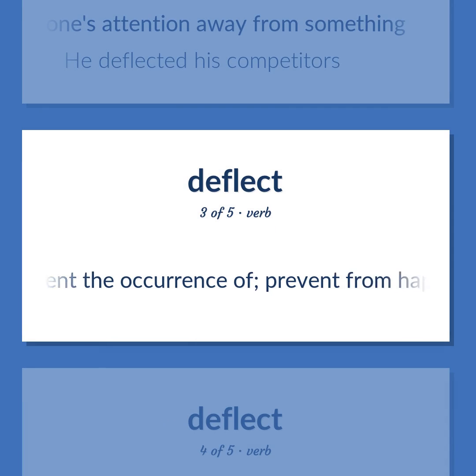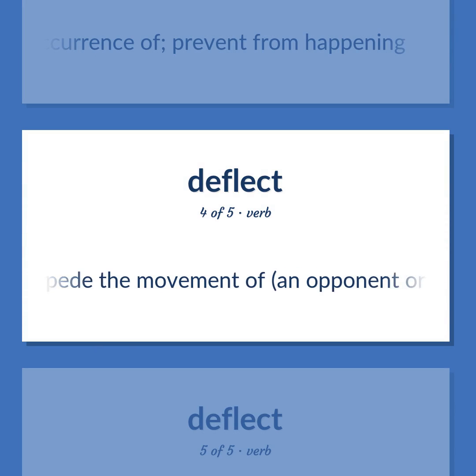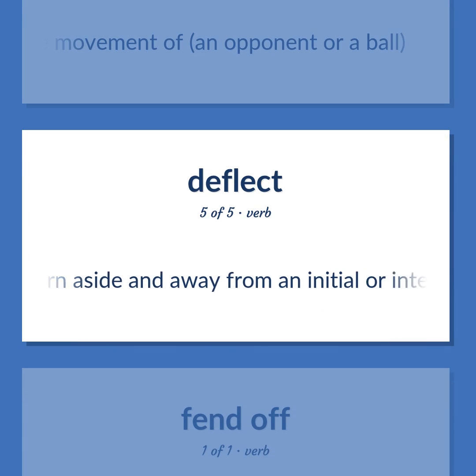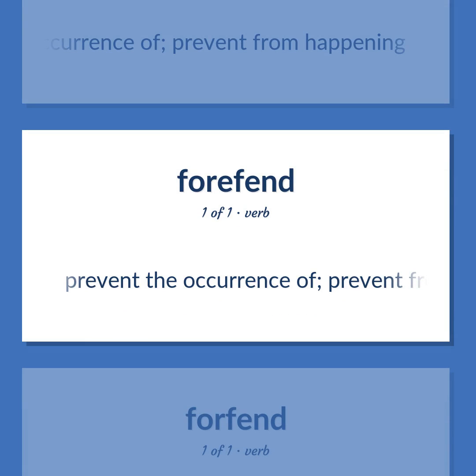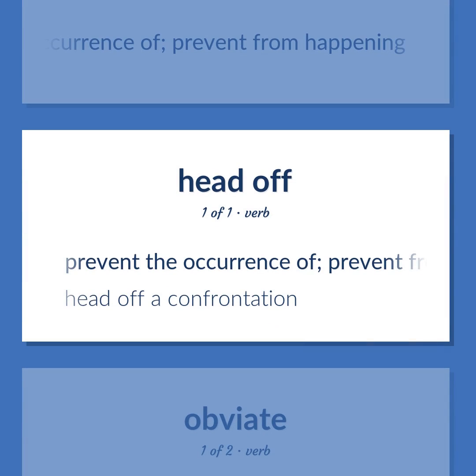Prevent the occurrence of. Prevent from happening. Impede the movement of an opponent or a ball. Turn aside and away from an initial or intended course. Prevent from happening. Head off a confrontation.